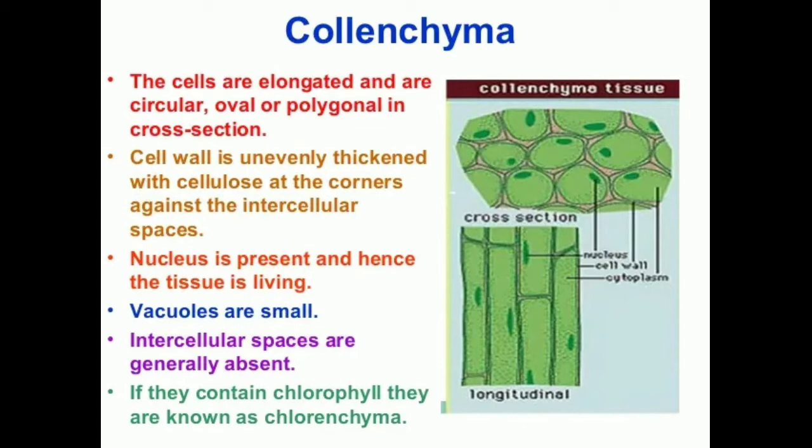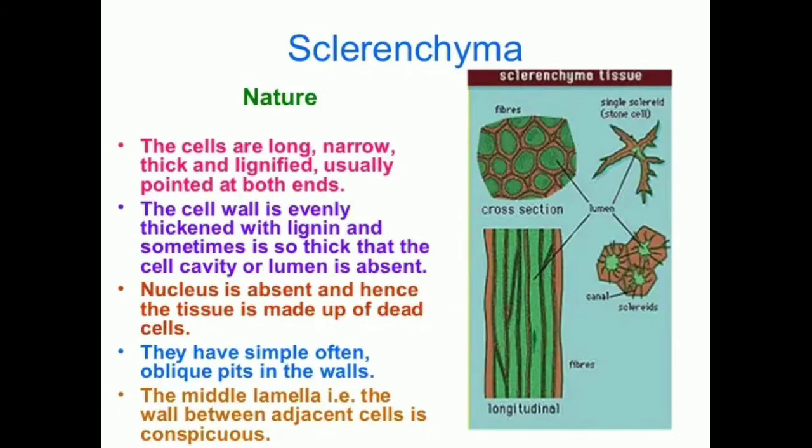The nucleus is present, hence the tissue is living. Vacuoles will be small and intercellular spaces are generally absent in collenchyma. If they contain chlorophyll, they are called chlorenchyma. This collenchyma is the mechanical tissue of the plant. It will provide mechanical support and elasticity to the stem of the plants. Next is sclerenchyma.